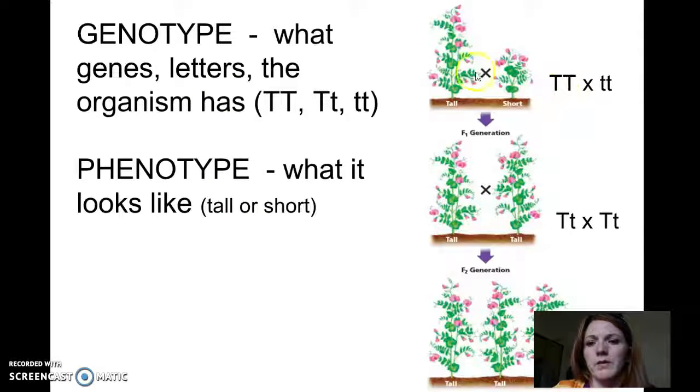The letters are the genotypes for what the genes are actually doing. And so over here you can see the genotype versus the phenotype. Tall, short is the phenotype. Big T, little t are the genotypes.